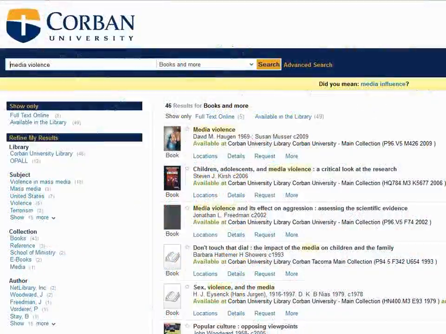Now, if you find these great books that you think will benefit your research, but you are either not on campus or do not want to go down to the library to get the books this time, what can you do? Do we have to find these books all over again?